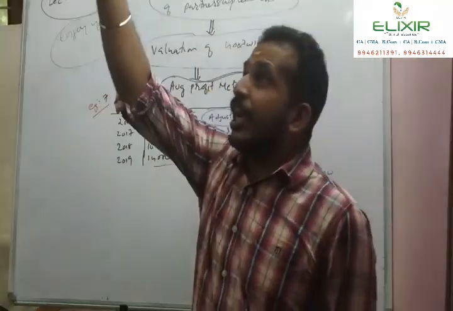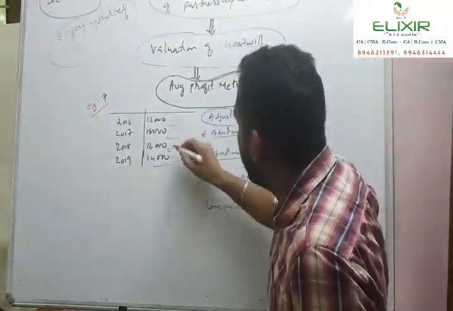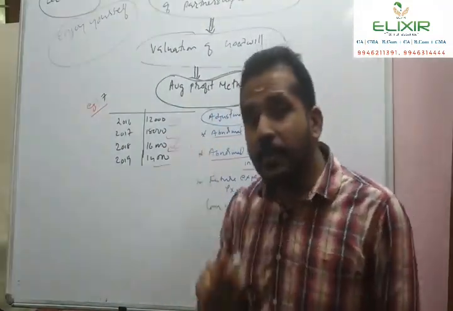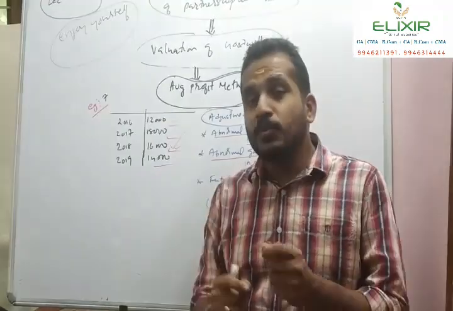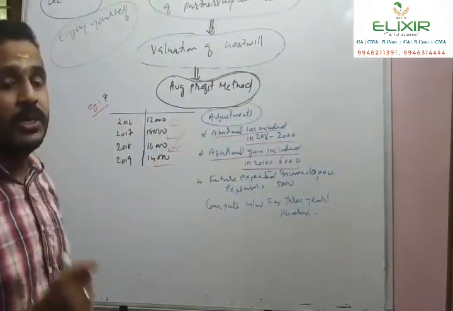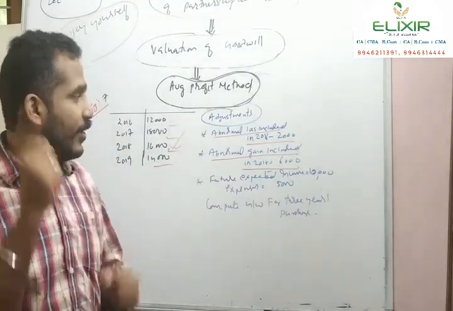The abnormal gain was added to the gross profit to arrive at 16,000. Now what should we do? In order to eliminate the abnormal gain, it has to be deducted from rupees 16,000 to get the exact profit for the purpose of calculating the average.